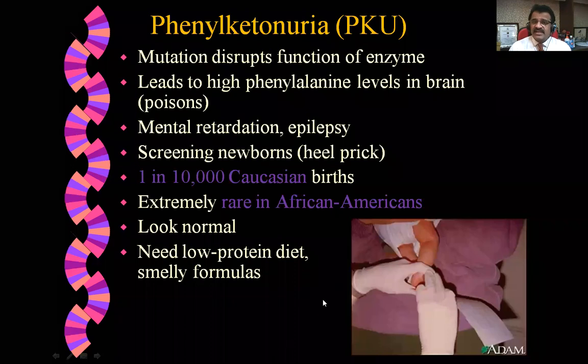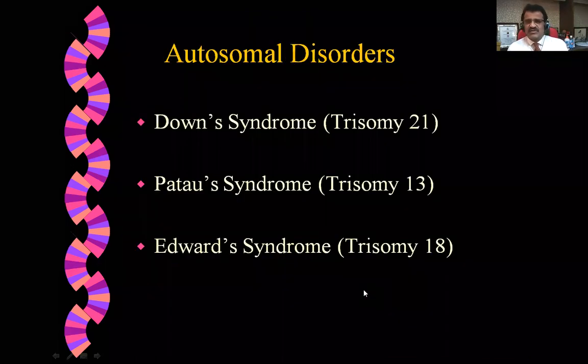This is about phenylketonuria. You just try to remember at least the names. At the end of this study, there is a small quiz. You should be able to answer the MCQs. Now we will go to the last part, that is autosomal disorders. Here I'm giving you 3 examples: Down syndrome, which is trisomy 21, Patau syndrome, trisomy 13, and Edwards syndrome with trisomy 18. At the level of the 21st chromosome, there is a problem.